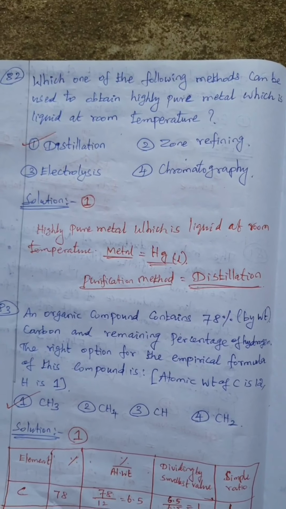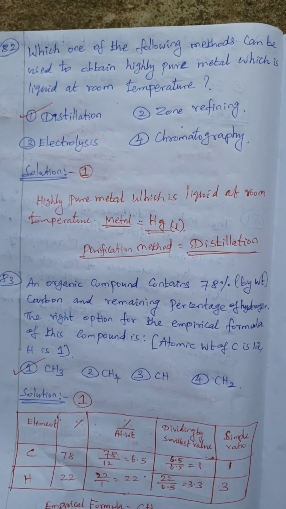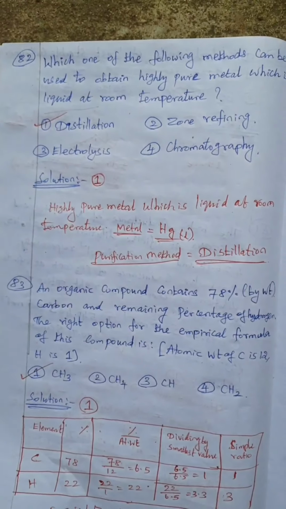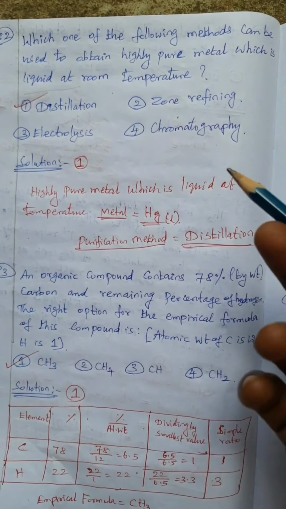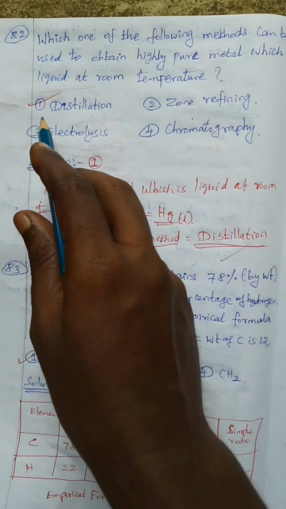Which of the following methods can be used to obtain the highly pure metal which is liquid at room temperature? It is liquid at room temperature, so this is mercury. Mercury is usually highly purified by distillation, which is a purification method. So option 1 is correct.